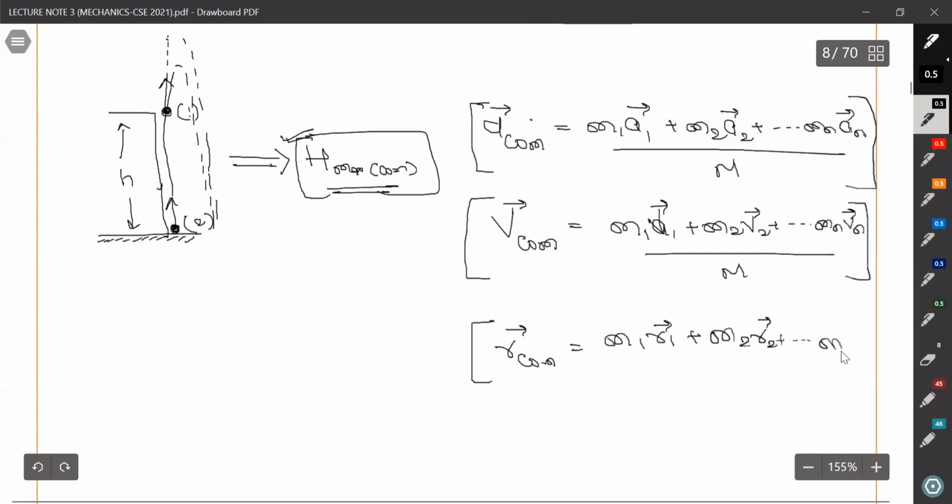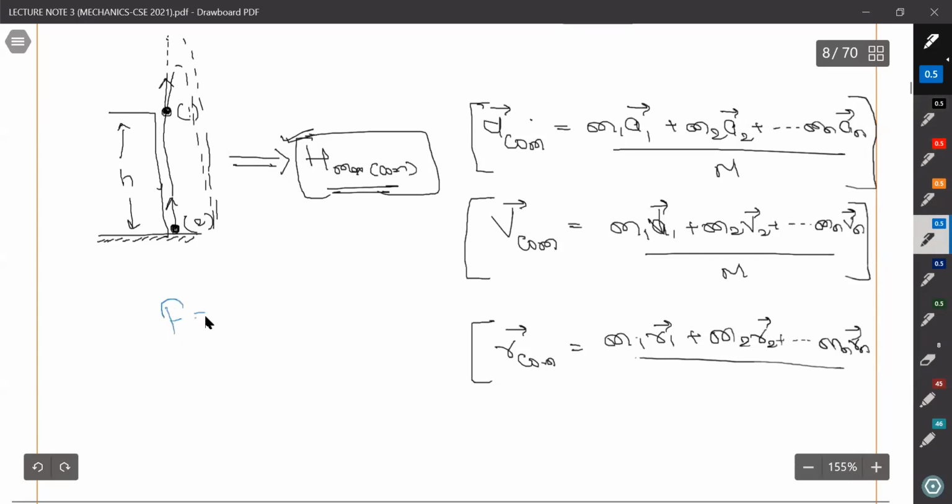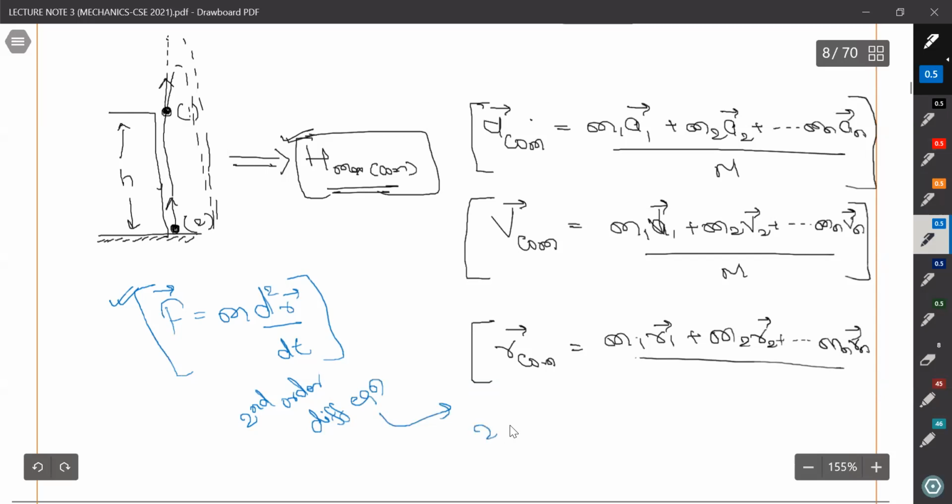plus m2 r2, so on, mn rn upon m. We know that F is equal to M d square R by dt square, and this is a second order differential equation, and it needs two initial conditions, which can be easily fulfilled if you know the R center of mass and V center of mass.